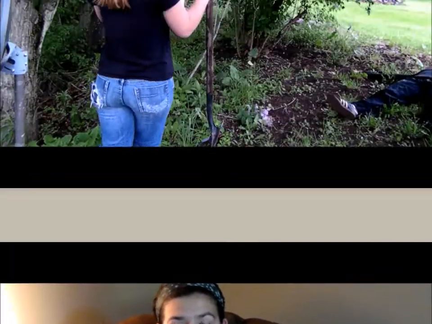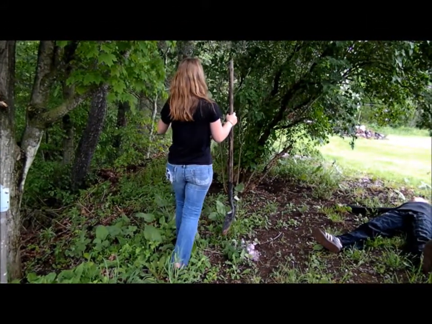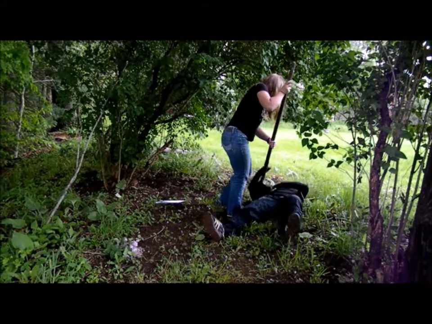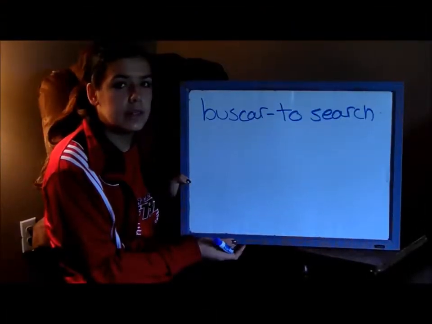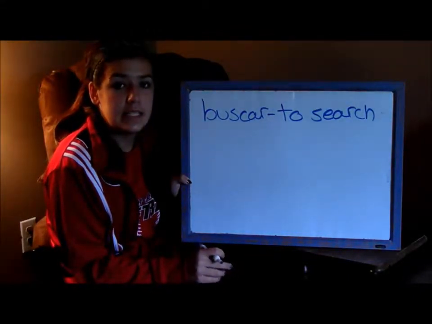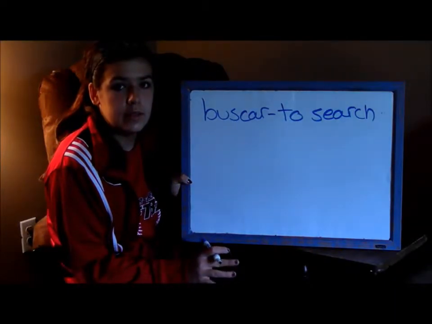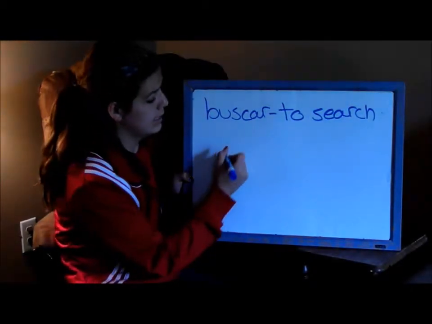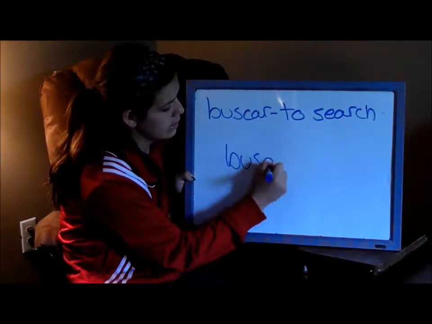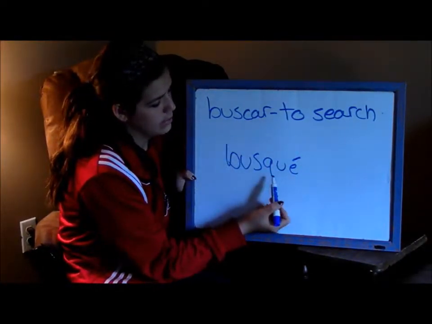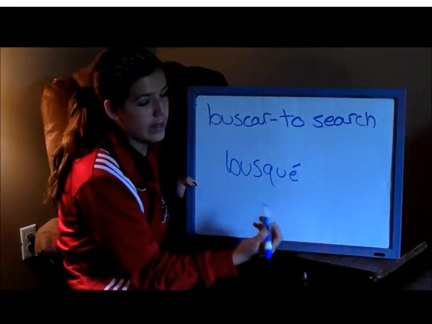This is an example of a sentence containing a CAR verb. Yo busqué un tesoro. The CAR verb in this sentence is buscar, which means to search. This, like all other CAR verbs in the preterite tense, has an irregular yo form, which is busqué. The ending would be Q, U, and E with an accent. So you spell it like this: B-U-S-Q-U-E with an accent. You drop out the C-A-R and replace it with Q-U-E with an accent, which would be busqué.